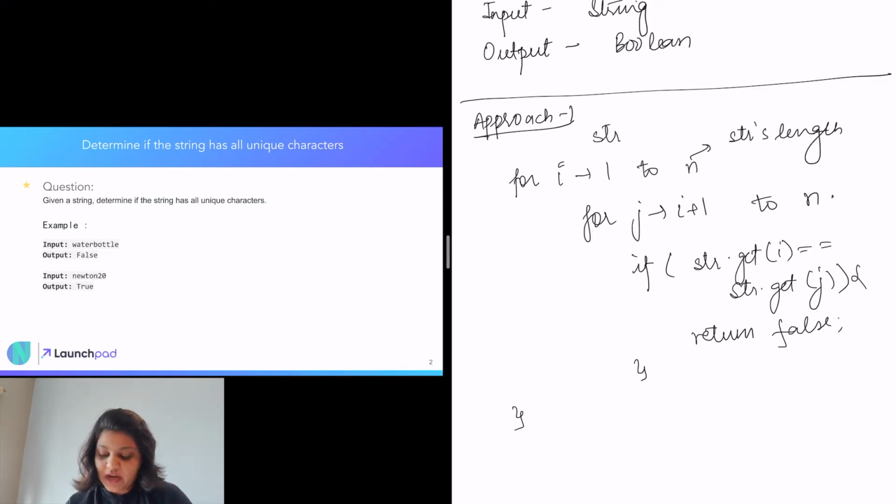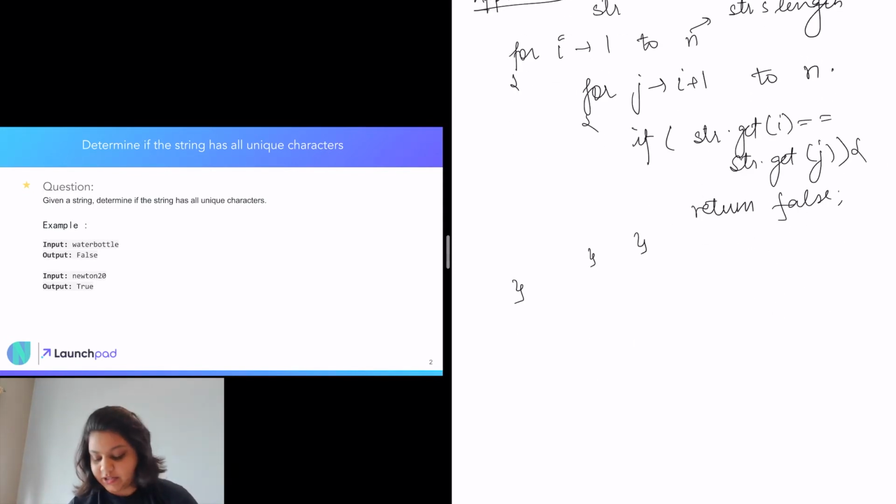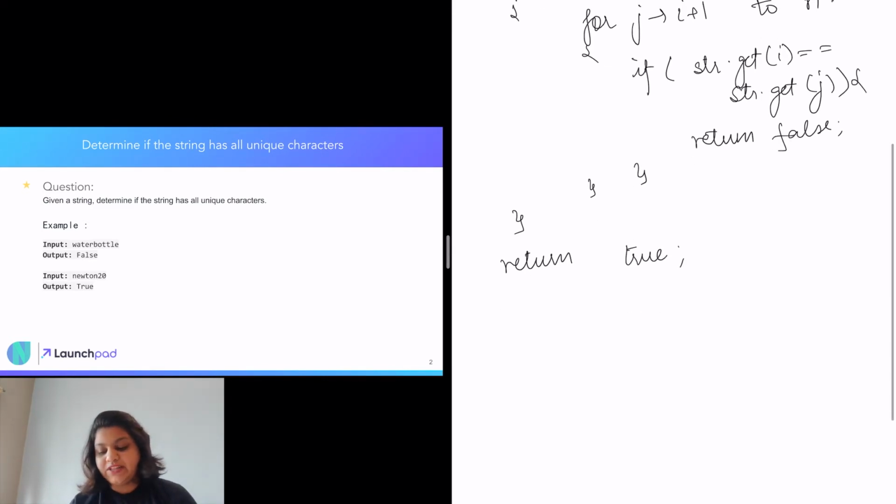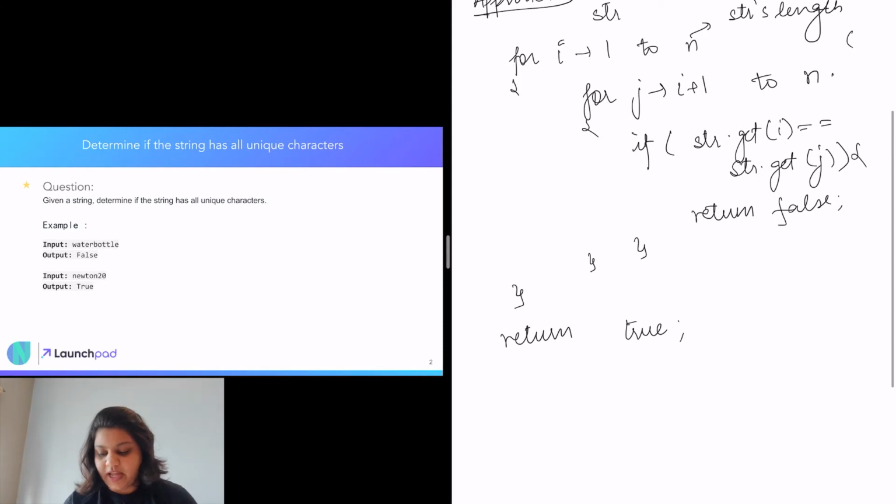And if none of the times we come across a duplicate character, that means all the string characters are unique, so we will return true. As we know, this particular algorithm will run in order of n square.